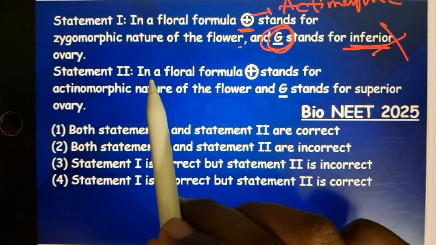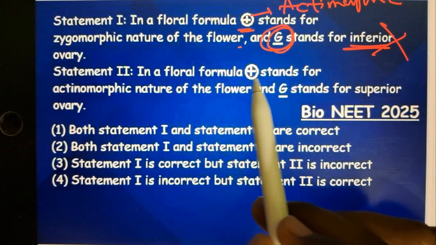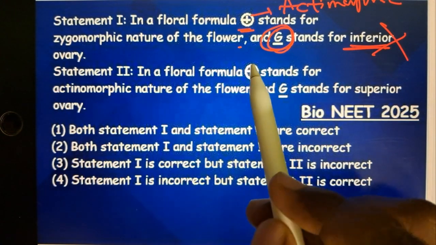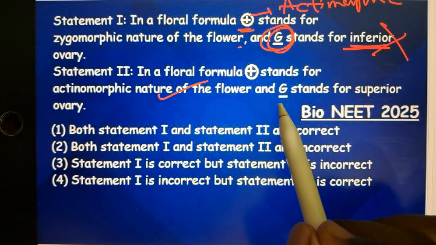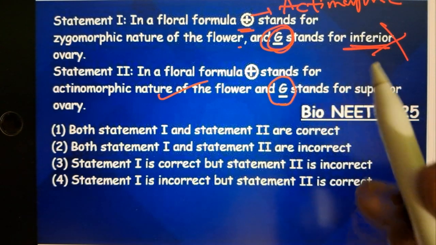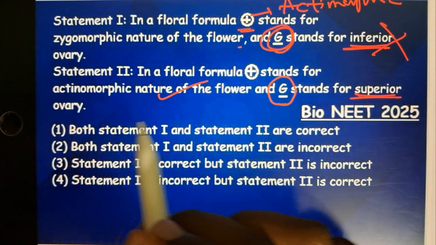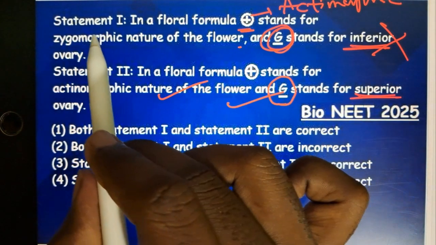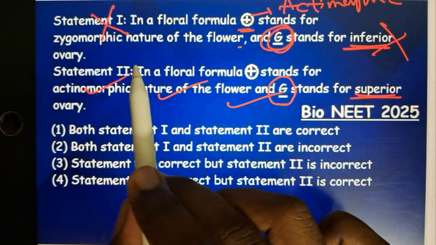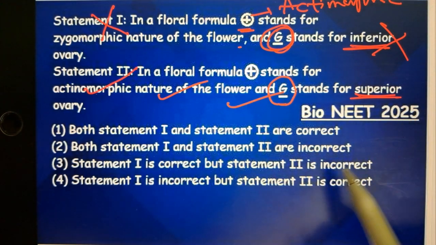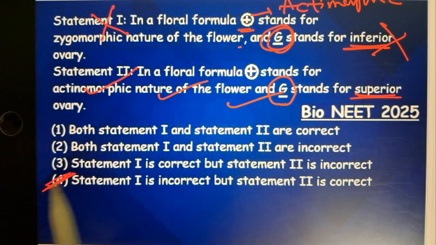Next, statement 2. In a floral formula, this symbol stands for actinomorphic nature. Yes, correct. And this G with a dash and the bar downside stands for superior ovary. It is correct. So statement 1 is incorrect, statement 2 is correct. So the option is, yeah, the fourth option.